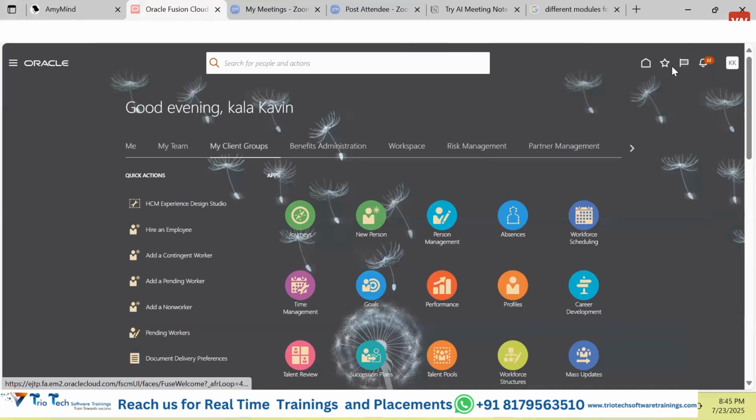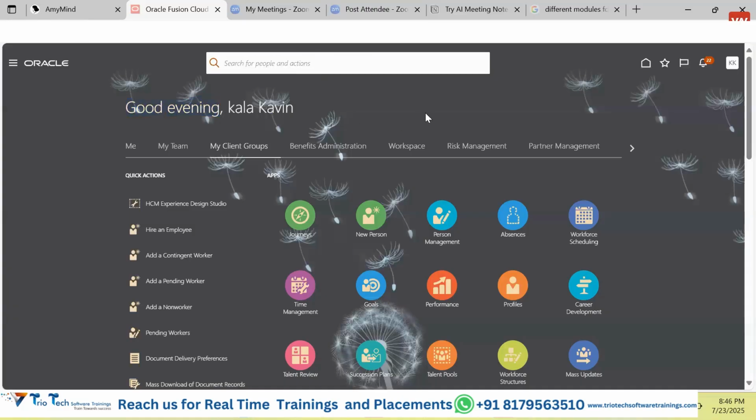So guys, these are the basic buttons that we have. In addition to that, the name of the person who has logged in will be displayed here. And guys, this is a system which is designed in a dynamic way. The system is a cloud-based application. This software has been installed on some server. That server may be in USA or Canada or Germany or France. We don't know where this particular server has been hosted, but it recognizes what the time is. Accordingly it will give the message as good evening or good morning or good afternoon, something like that.